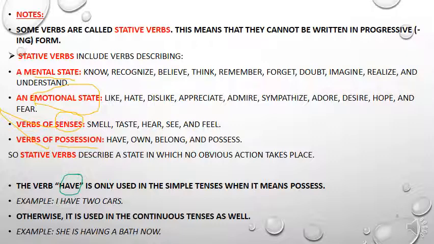Otherwise, it is used in the continuous tenses if you are having something. She is having lunch. He is having a bath now. They are having breakfast together. Okay? So only the verb have is an exception. You can use it in the simple tense when it means possession, and you can use it in the continuous tense in any other way. So have is used only when it means possession in the simple tenses. Otherwise, you can use it in the continuous tense also.